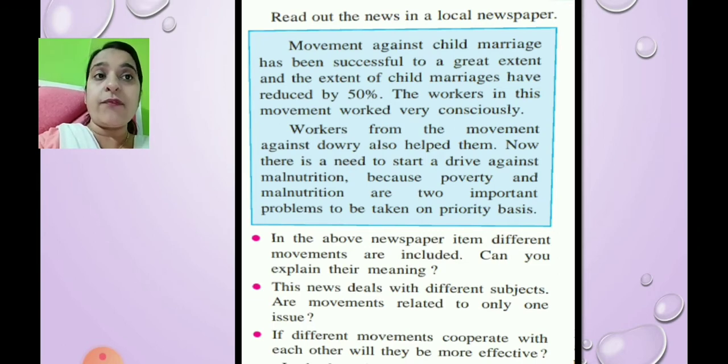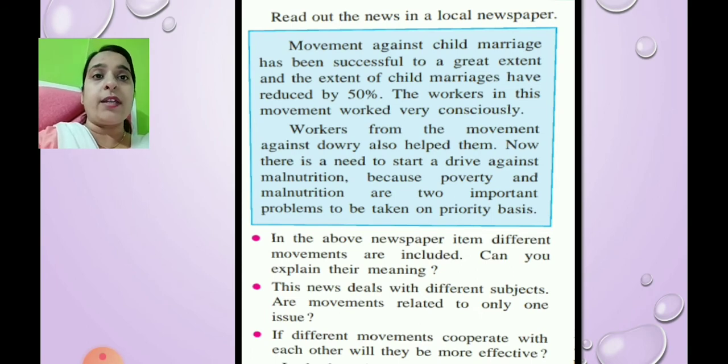Yes. Now children, if you see, this movement against child marriage is successful because the workers from the movement against dowry have helped them. So the extent of child marriages has reduced by 50%. Because of that, children, it has gone down to 50%. So if different movements cooperate with each other, it will definitely be more effective.